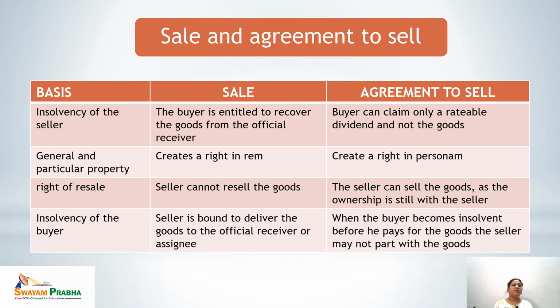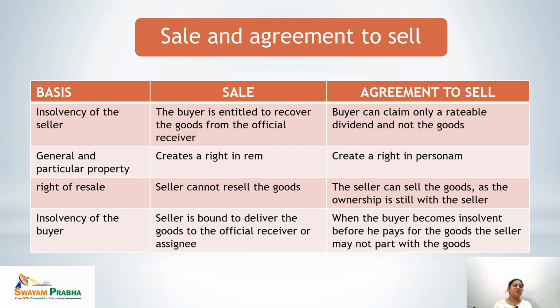Next, on the basis of insolvency of the seller, if the seller is declared insolvent in case of sale, the buyer is entitled to recover the goods from the official receiver. Reason being, once the seller is declared insolvent, all the goods are transferred to the official receiver or the assignee, and the buyer has the right to recover all those goods from the official receiver. And in case of agreement to sell, the buyer can claim only a rateable dividend but not the goods. Reason being, the ownership was not transferred to the buyer.